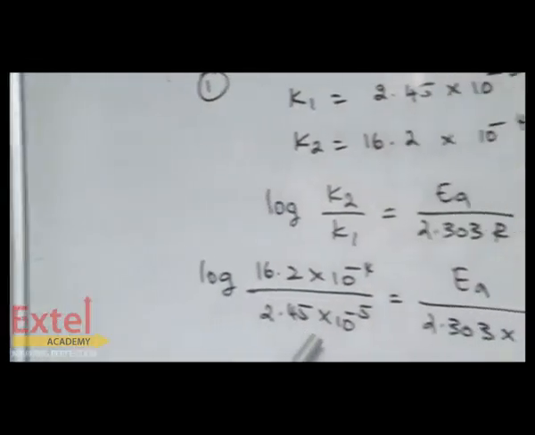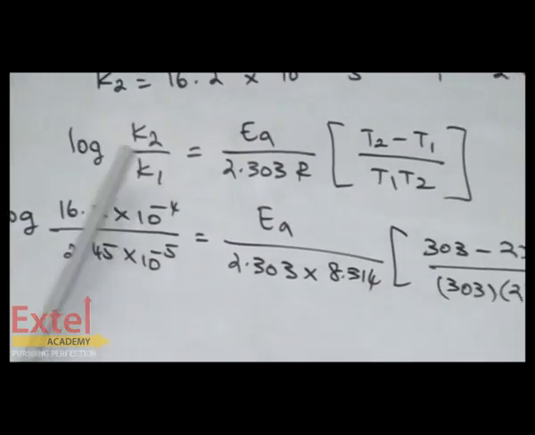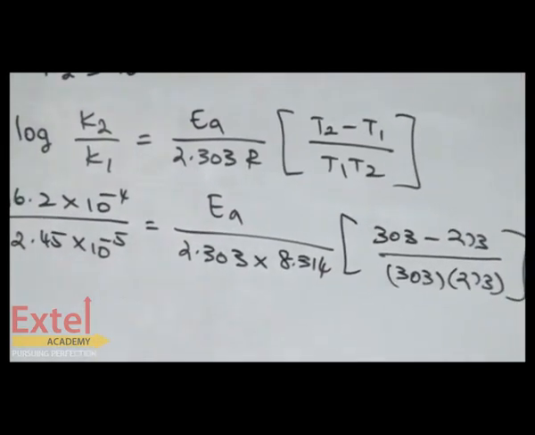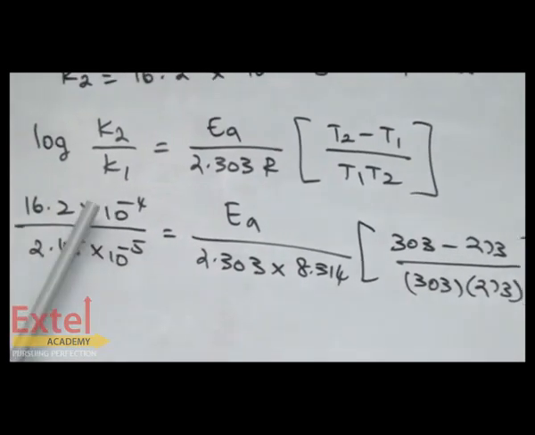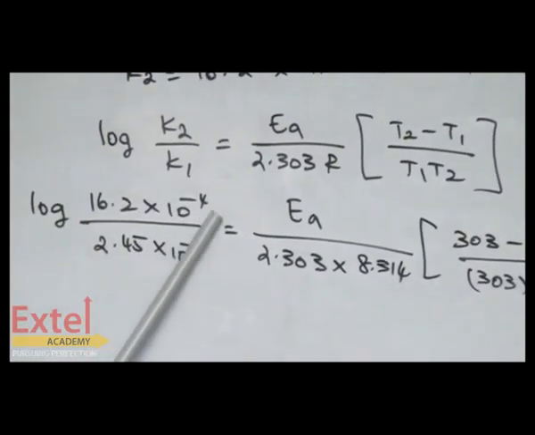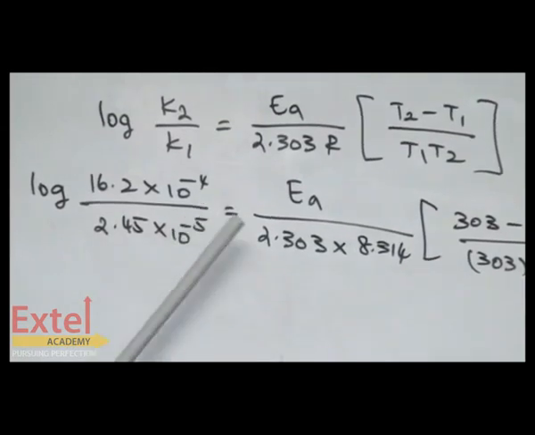Here, the 10^-5 will go to the numerator and become 10^5. Already 10^-4 is there. So 10^-4 into 10^5 leads to 10.